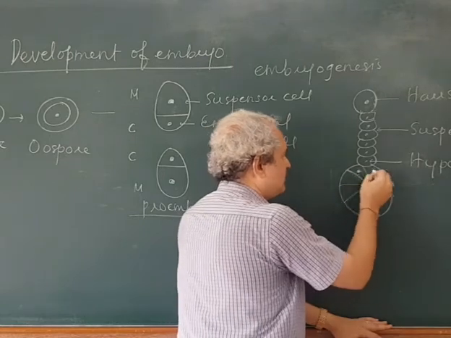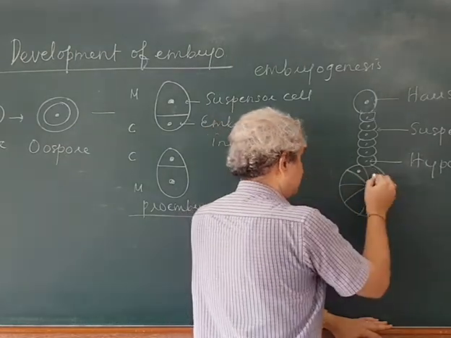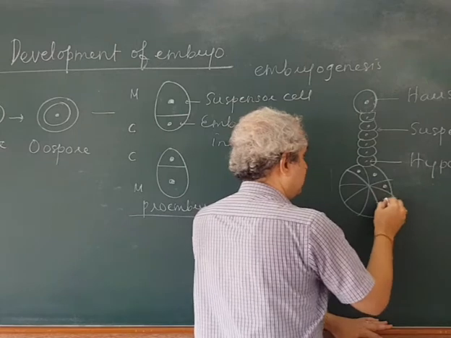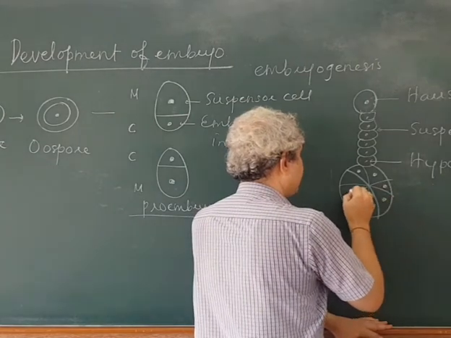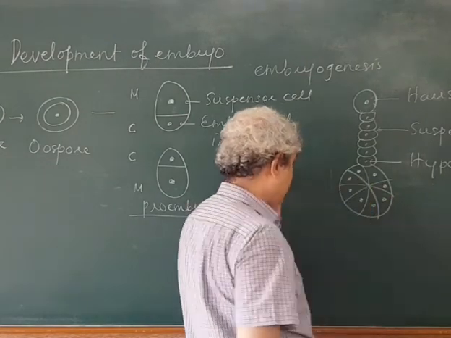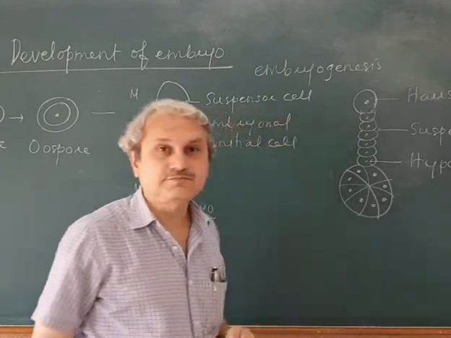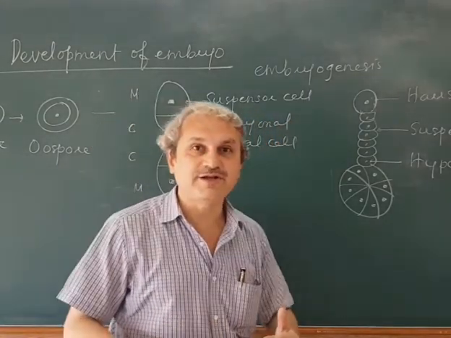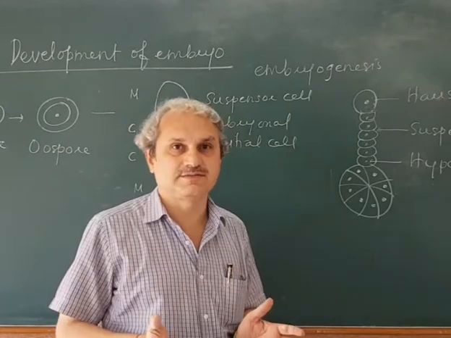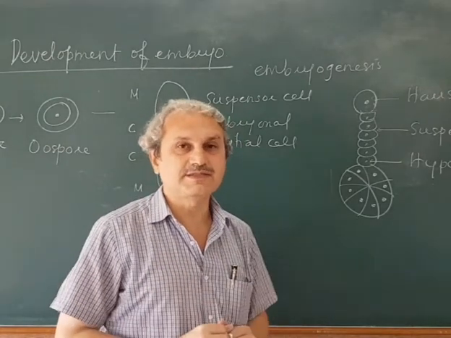Here we go: 1, 2, 3, 4, 5, 6, 7, 8. The embryonal initial cell is divided into 8 cells. Is that clear?